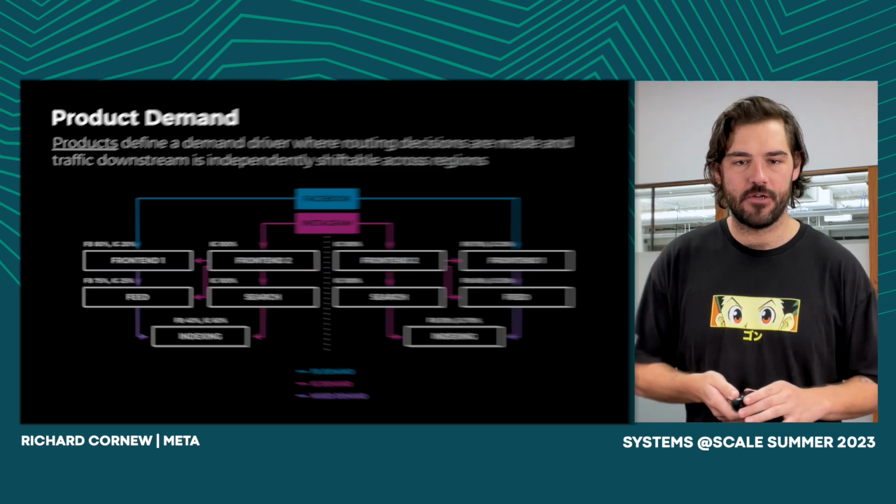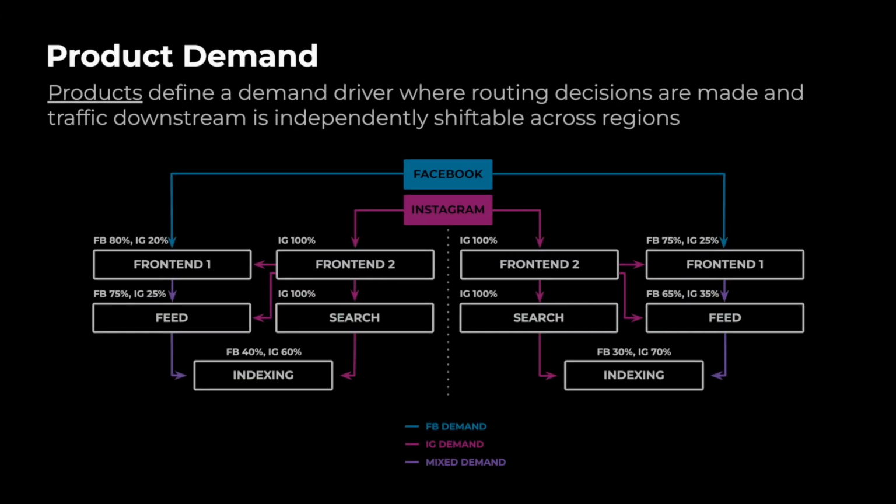But let's take an example here. The true output of our service model is what percentage of my capacity is supporting a specific product. So in region A, we see that indexing is driven 40% by Facebook and 60% by Instagram. In region B, it's 30% by Facebook and 70% by Instagram.